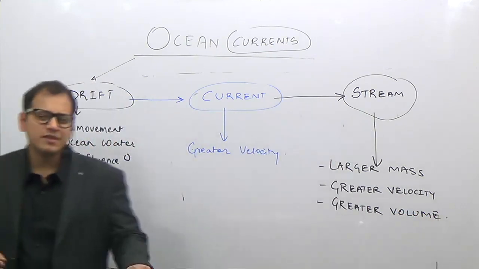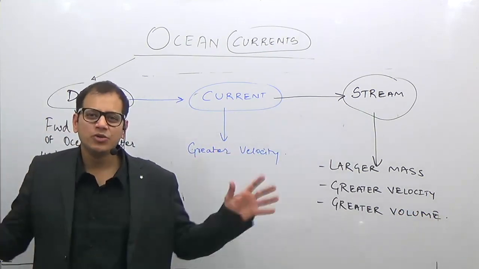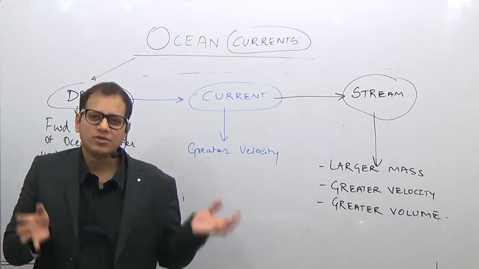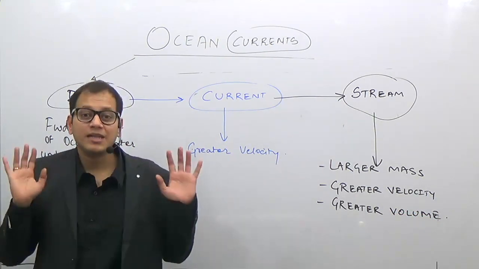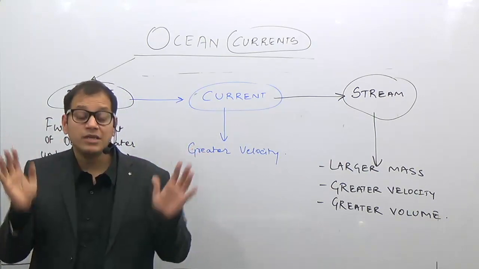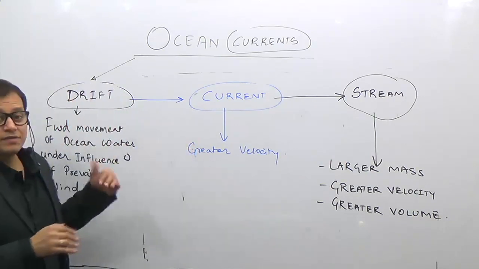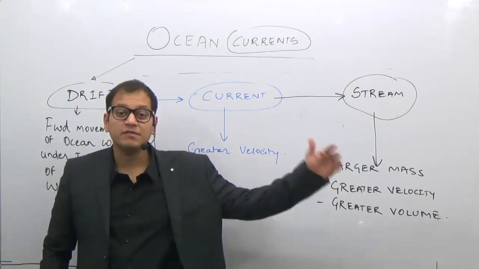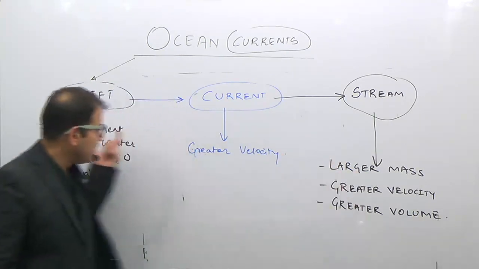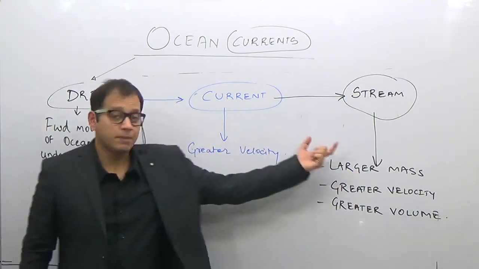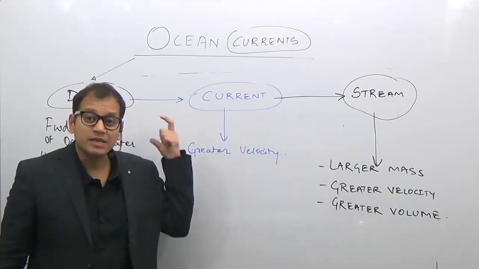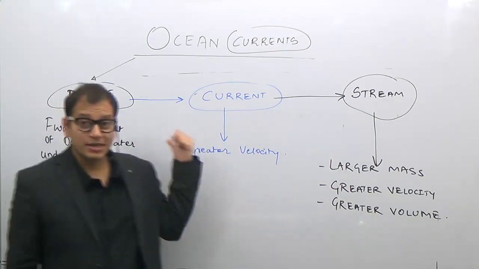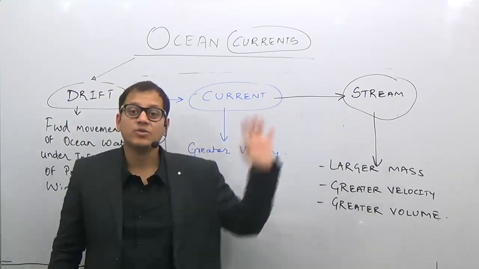So what is the difference? The difference lies only in the nomenclature, only on the basis of velocity and the volume of the water. Not that important, but just for your knowledge, if somebody asks you the difference between stream, drift, and current, you should know. Smaller, bigger, and the biggest. The drift is the smaller one. The movement of ocean water with a greater velocity is known as a current, greater than the drift, and the greatest is known as a stream.